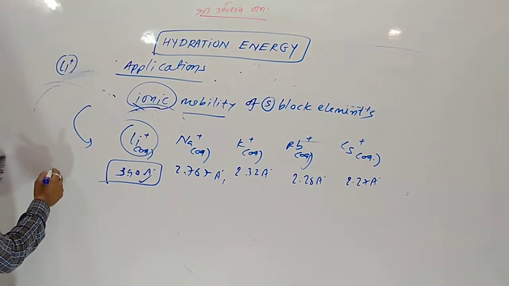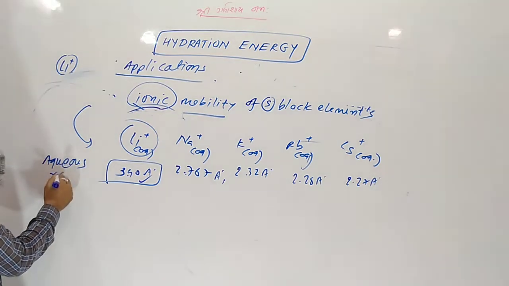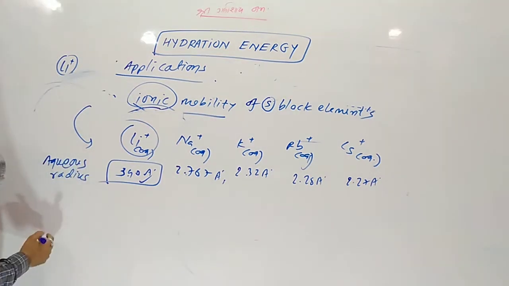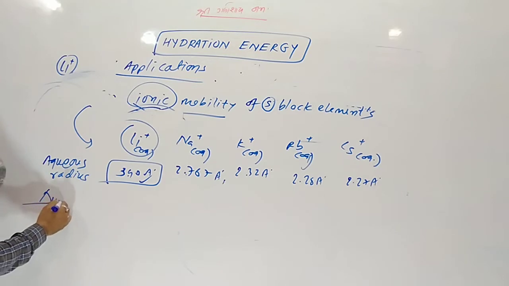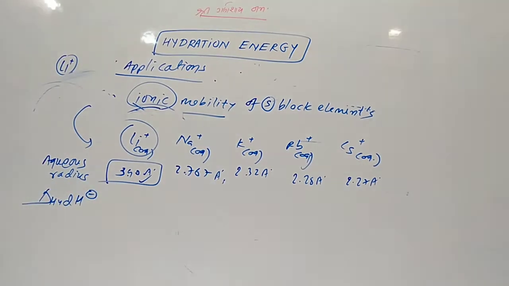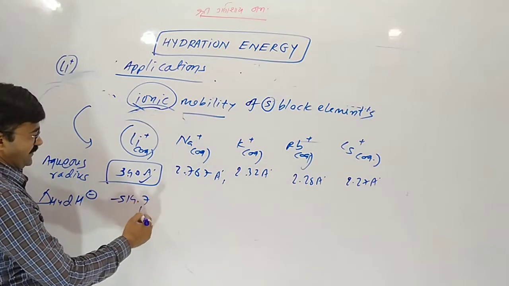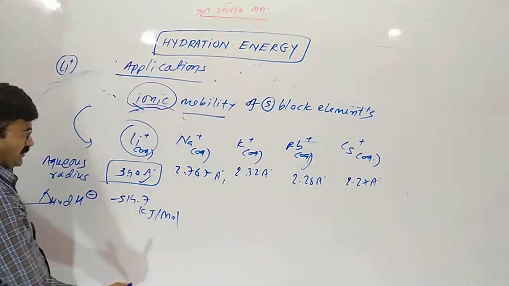And now these are the aqueous radii. Now hydration enthalpy. Lithium possesses 514.7 kilojoule per mole.